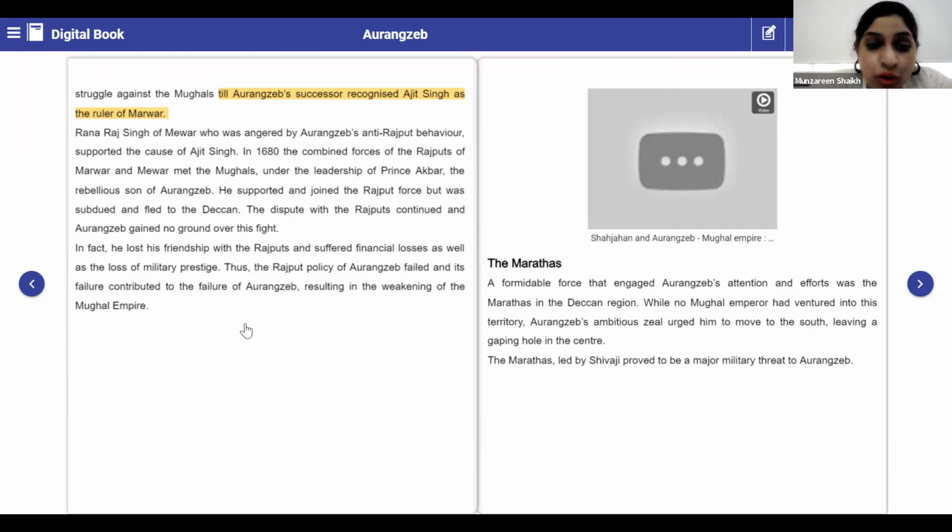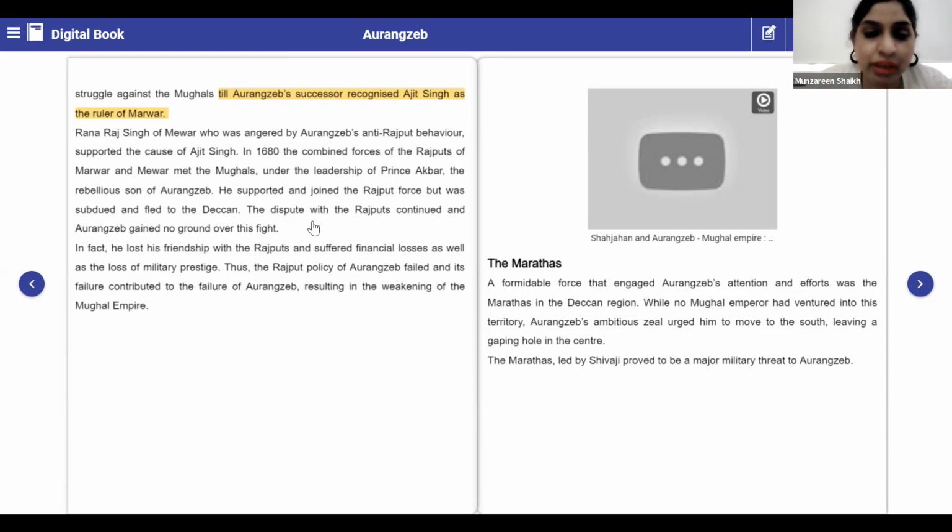Its failure contributed to the failure of Aurangzeb, resulting in weakening of the Mughal emperor. So this is how the Mughal emperor started weakening. So basically, see, one Rajput leader wants to take over, because he requested Aurangzeb to give Marwar, but he did not accept the request. So definitely other Rajputs who were there, such as Rana Raj Singh, they all came together and they supported Ajit Singh, so that they could fight against Aurangzeb, and they also did not like this reply of Aurangzeb towards them.